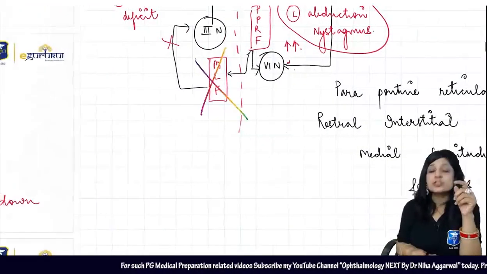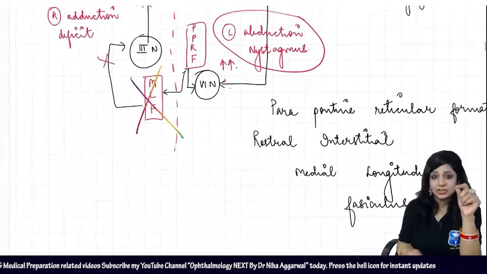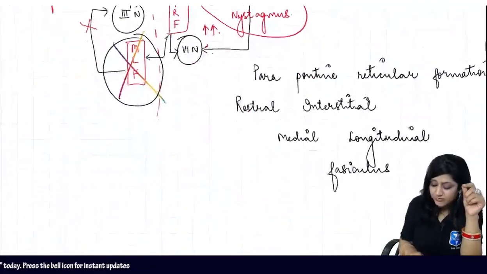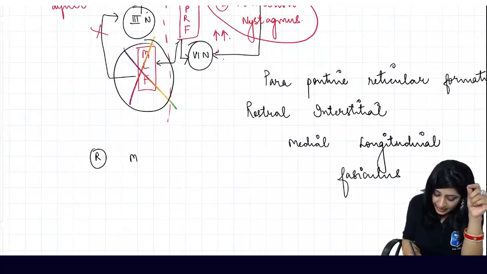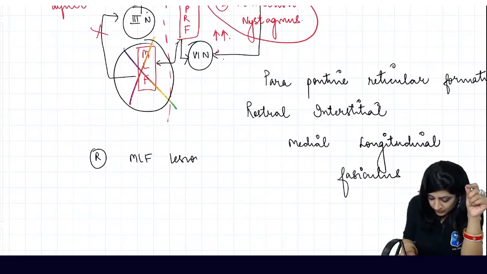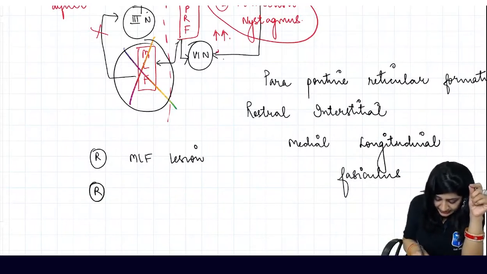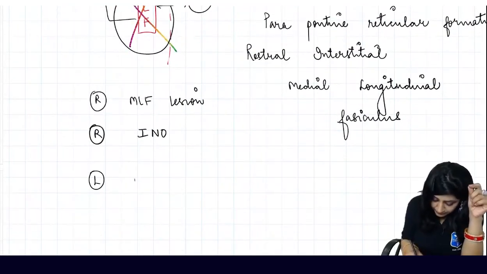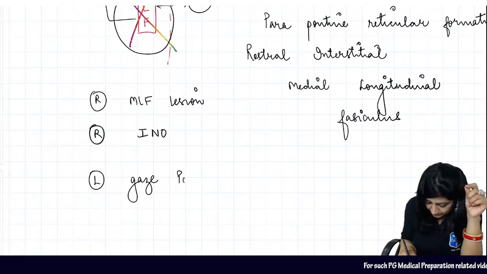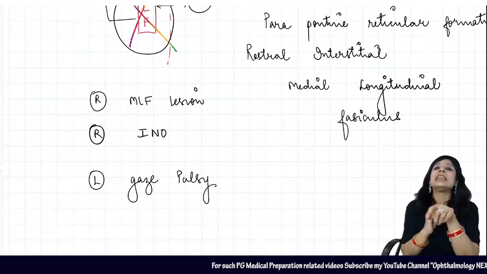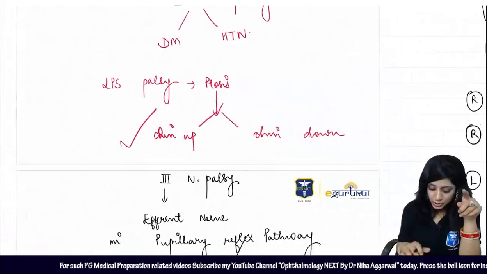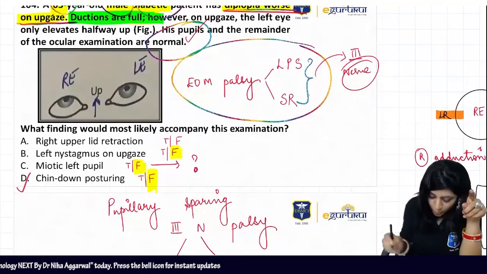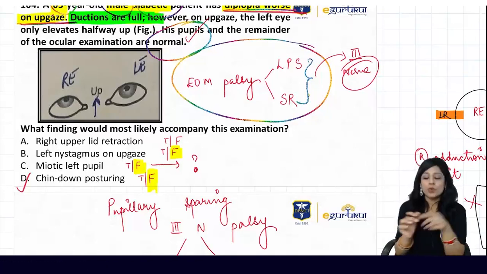So, it is not a case of MLF lesion, it's a case of third nerve palsy. If it would have been a MLF lesion, then we would have said that it is a right MLF lesion, or we will say right internuclear ophthalmoplegia or left gaze palsy. Then I would have the left abduction nystagmus. So if you go to the question, that means this is also false. I'm not getting the left nystagmus. So what is the answer?